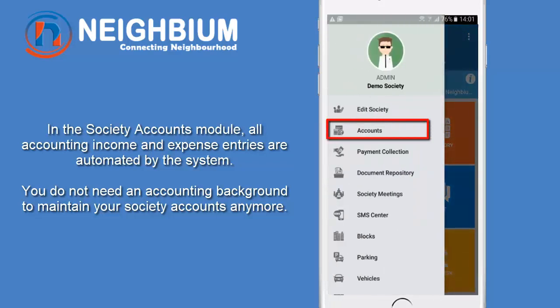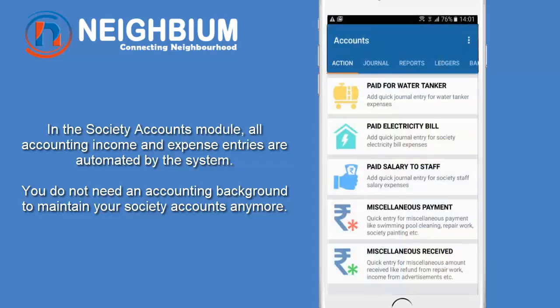In the Society Accounts module, all accounting income and expenses entries are automated by the system. You do not need an accounting background to maintain your Society accounts. Let's open the Account section. The screen is divided into 5 sections. We will see all sections one by one.